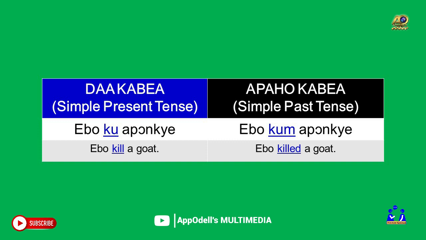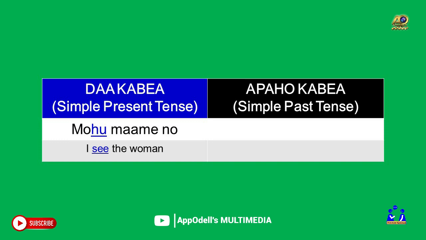Our next verb here is to see. In a simple present tense sentence, we have muhu mamino. Changing this to the simple past tense, we will have muhun mamino. Muhun mamino. We continue with this.